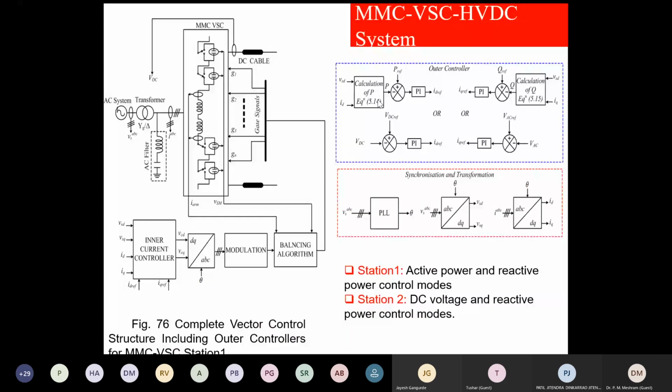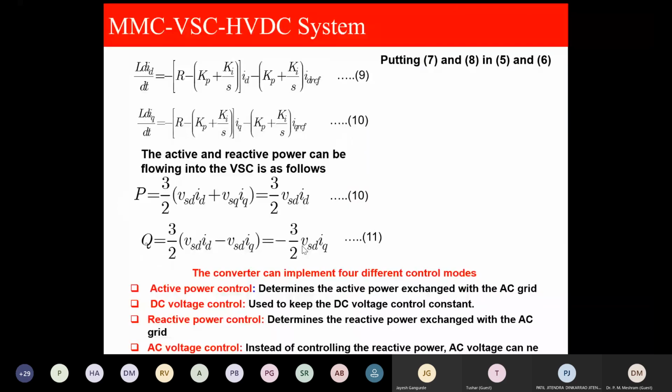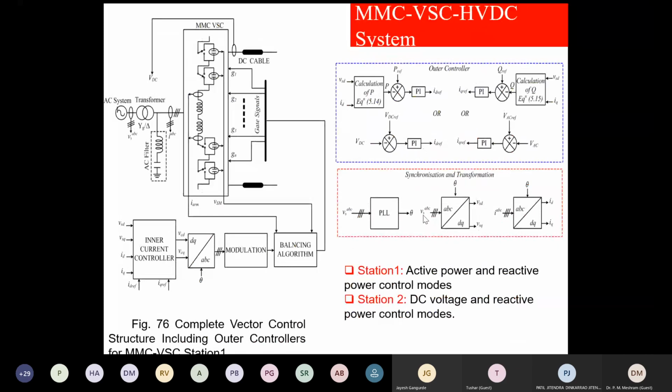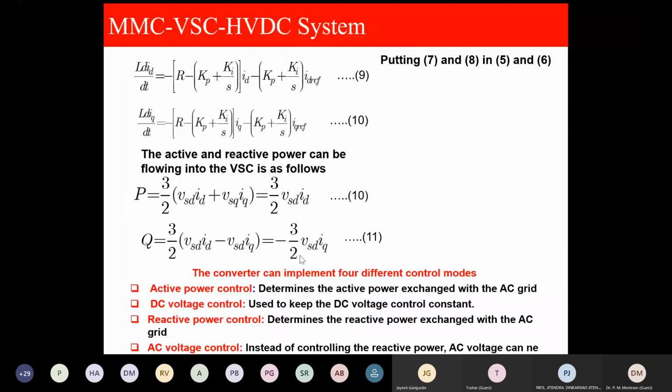Here you will not find VSQ. Why? Because of the phase locked loop, the A phase reference is 0. Therefore you will not find VSQ here. VSQ will be 0 in both equations.